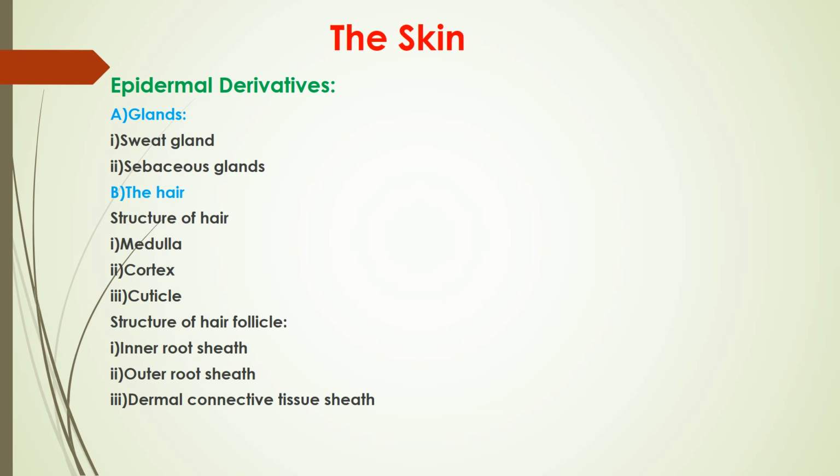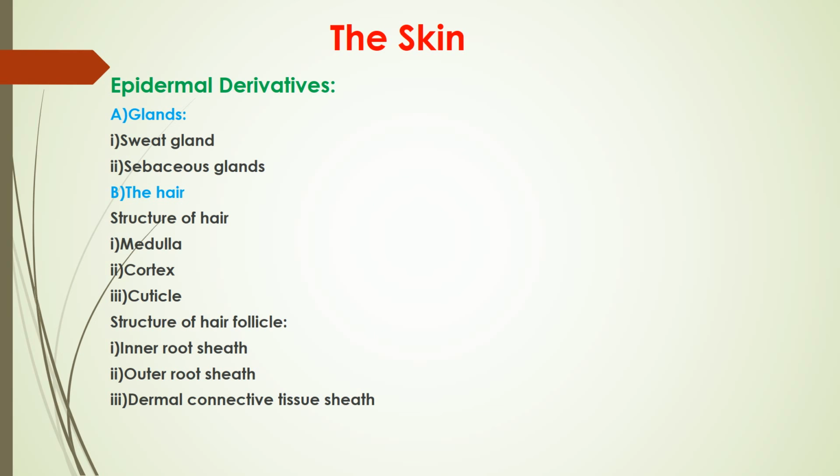Cortex, the middle part, is the main bulk of the hair and consists of several layers of cells. Cells are cuboidal but become flattened or keratinized at the upper surface. Pigment granules are found in this layer. And the cuticle is the thin part, composed of a single layer of cells. The cells are nucleated in the deeper part, but they are clear, scale-like and non-nucleated in the upper part.